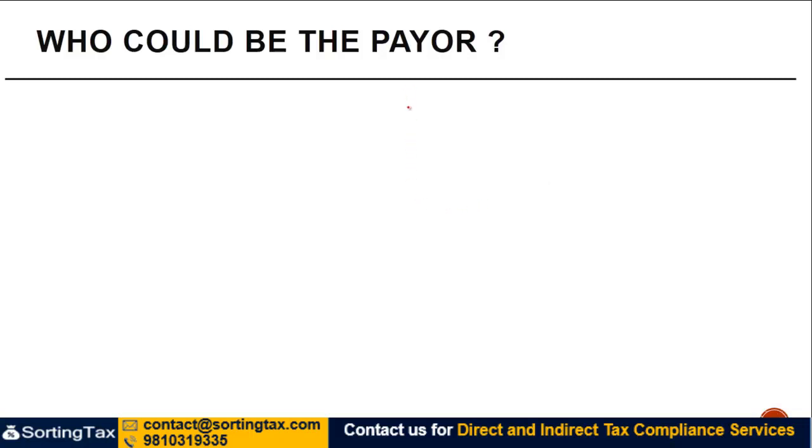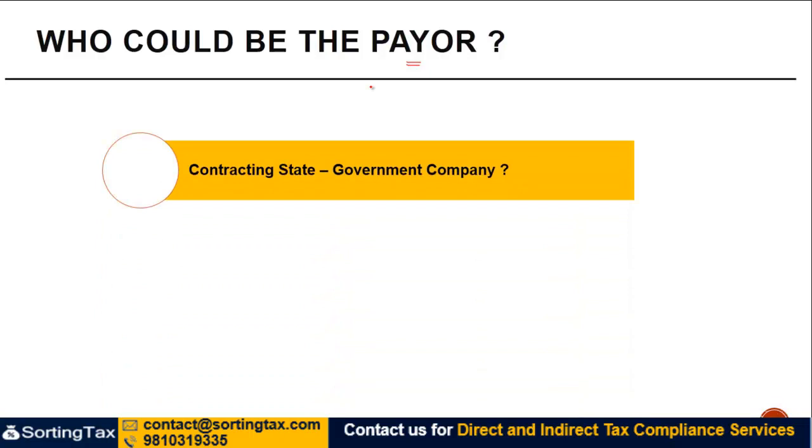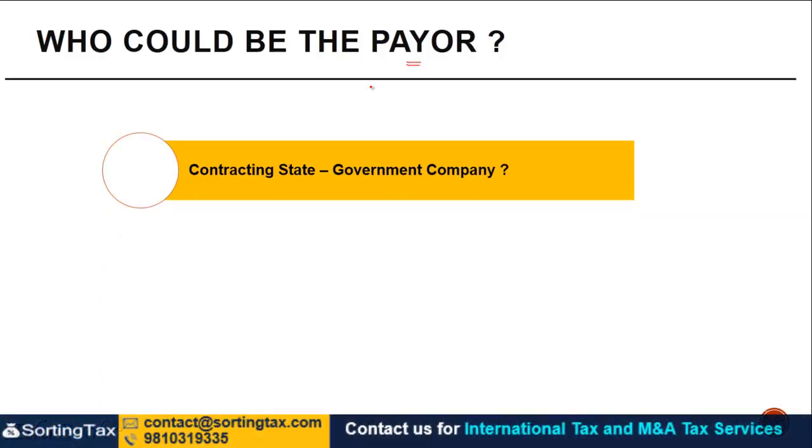Now, one of the important questions one needs to understand when analyzing whether or not Article 19 is applicable is who potentially could be the payer. We saw earlier that there were three categories which were covered. The first is a contracting state, which is the government of the concerned country. In our case, it could be the Indian government.